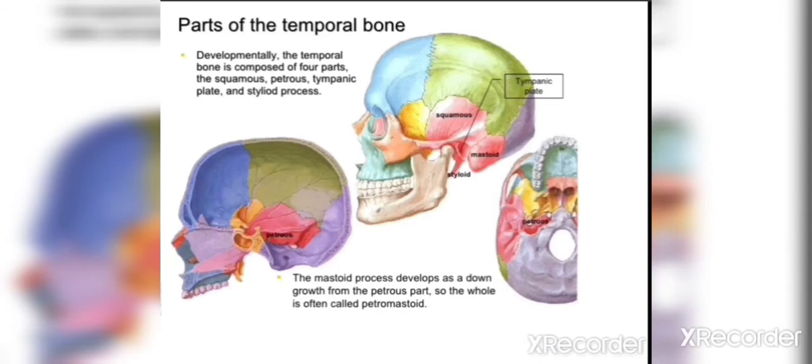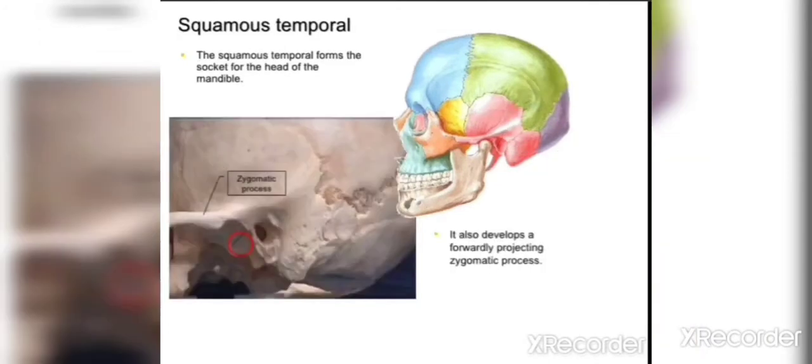Then the parts of the temporal bone over here: there are four parts, squamous part, petrous part, tympanic plate, and the styloid process. So in this diagram we can see the squamous part, mastoid part, styloid process, petrous part, and the tympanic plate. All these parts are highlighted in this diagram. Then squamotemporal fissure, it forms the socket for the head of the mandible, and it is highlighted. It is circled with red color over here, where we form the temporomandibular joint.